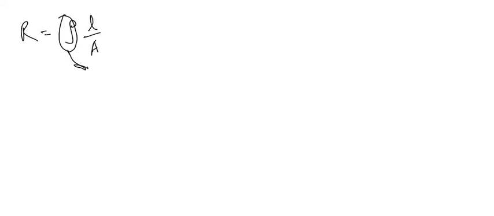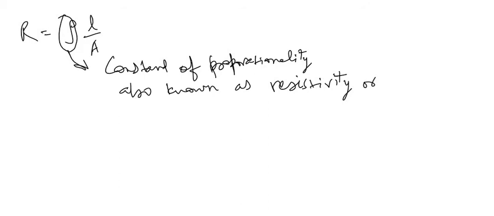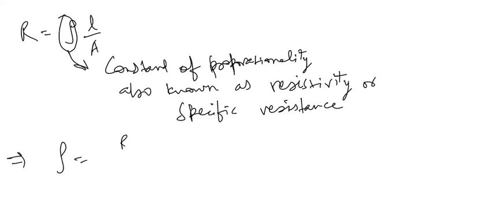This is the constant of proportionality, also known as resistivity or specific resistance. So we can write rho is equal to R into A upon L.